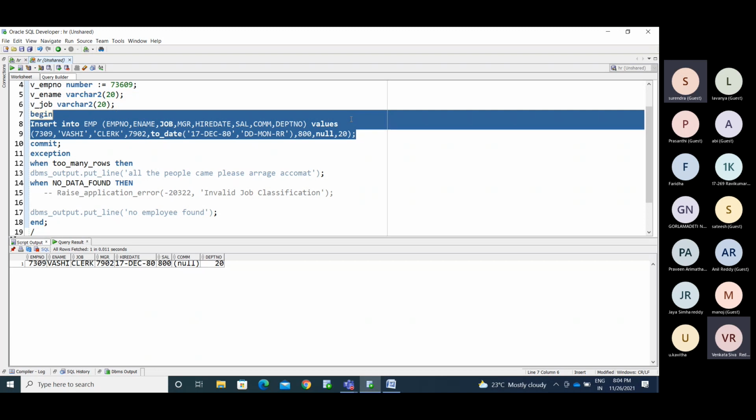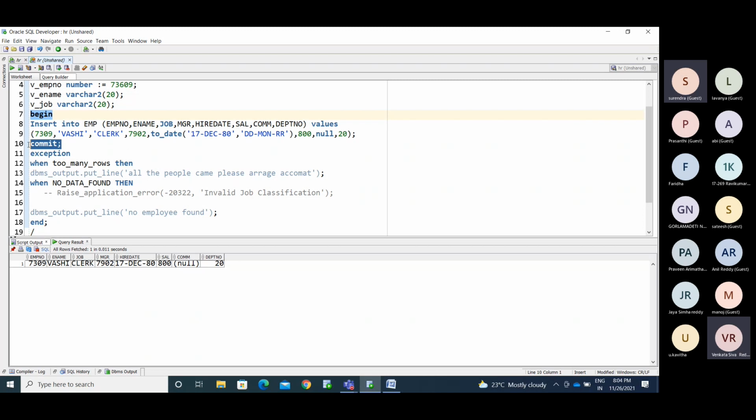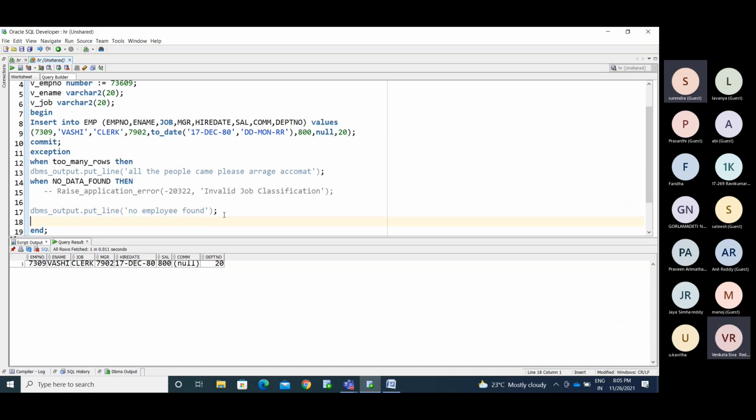the program will go into the exception block. You haven't performed the rollback option here. If I get the error, I don't know what exception will occur, right? We have to handle all types of errors. Simply go with others. This is the exception to handle all types of exceptions. It catches too many values, it catches no data found. Every exception can be caught.